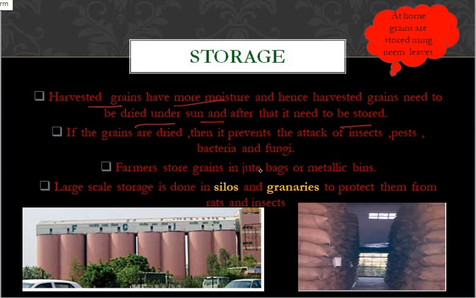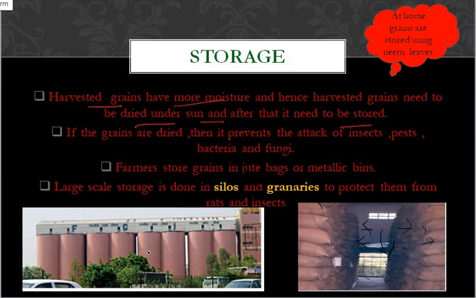The farmers will store the grains in jute bags or metallic bins. Then how will they store on a large scale? Large scale storage is done in silos or granaries. Granaries means, here this is the place where you can see the grains stored in jute bags, and they have kept them in one place, that is called the granary.